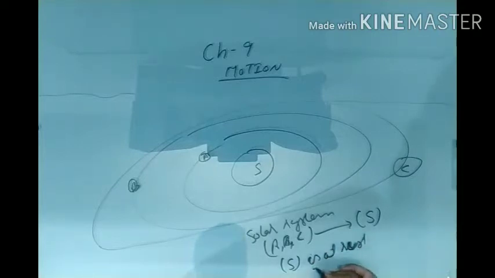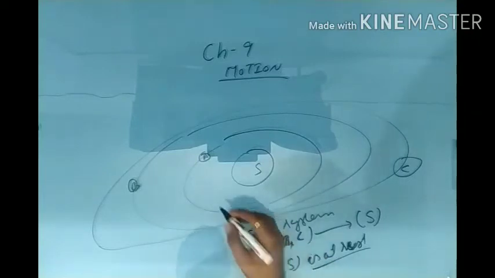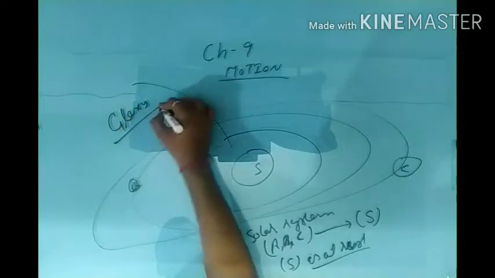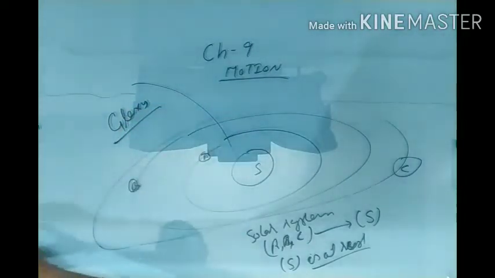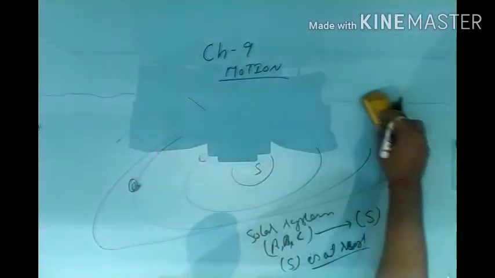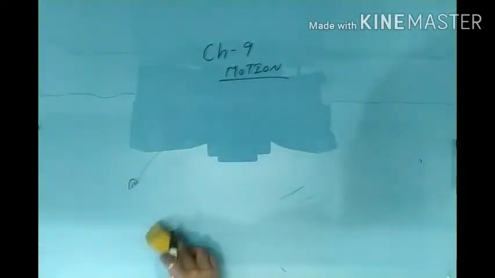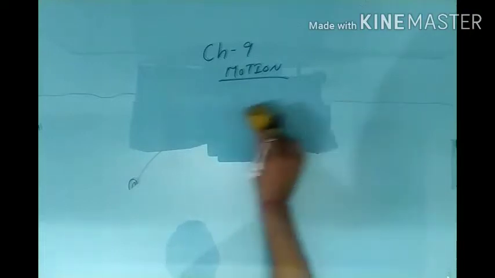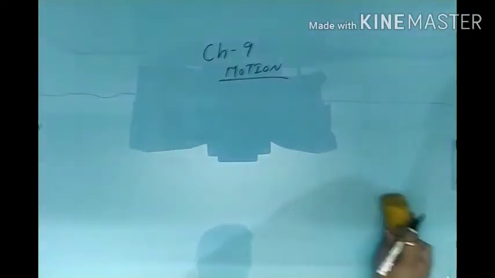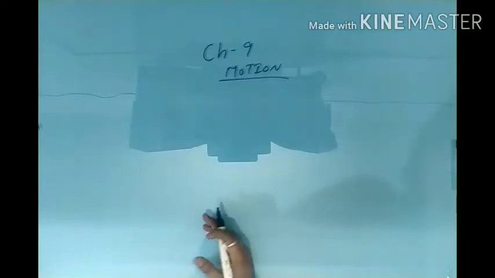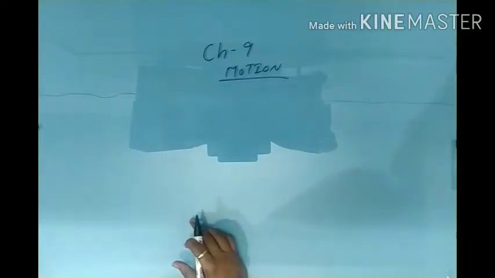We have supposed that the sun is at rest. Otherwise, the sun is also revolving around a galaxy. It means no object is actually at rest. Everything is moving. But if we are talking about the immediate surrounding, then we can say that an object is at rest with respect to its immediate surrounding. It depends on the condition.